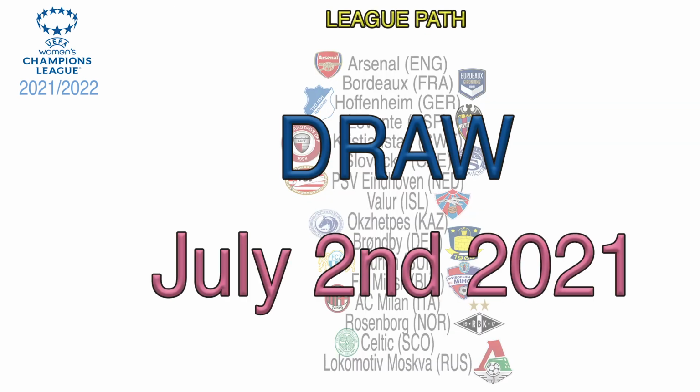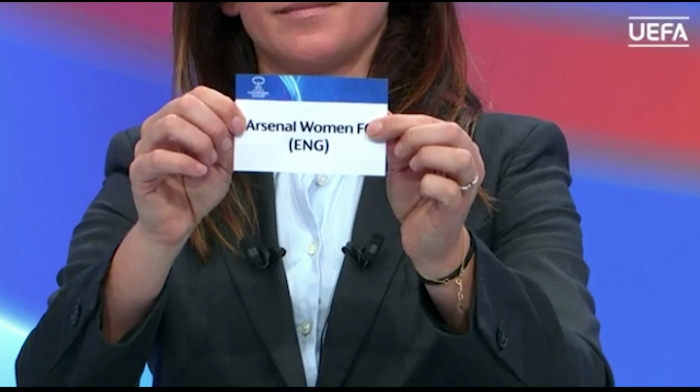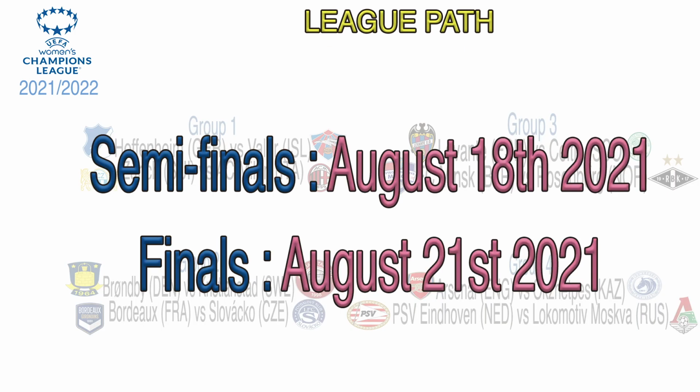The draw was also made on the 2nd of July, and as for the Champions Path, it works in groups of 4 with semi-finals and then finals between the 2 winners of the semi-finals. So for example, in Group 1, Hoffenheim and Valur will play each other and Zurich and Milan will play each other. Then the winners of the 2 games will face each other and the winner of this final will get to the second round. The games will be played the same days as the Champions Path.